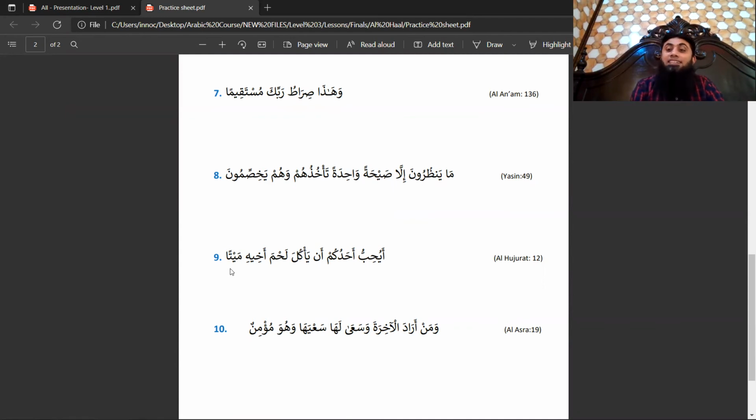And what about maitan? Maitan is the hal. It is the hal of who? It is the hal of akhi. And because in this case, as you can see, akhi is mudaf ilay, basically it is the hal of mudaf ilay. And this mudaf ilay is actually part of maf'ul.